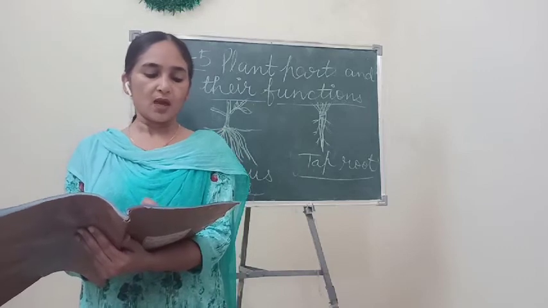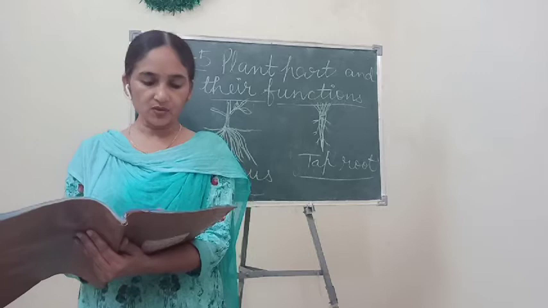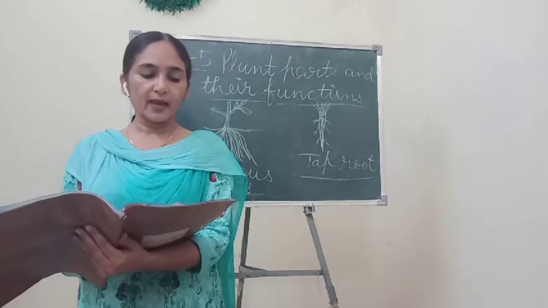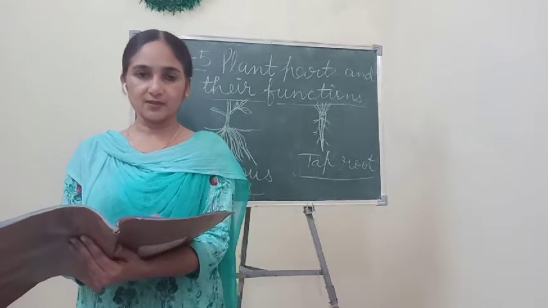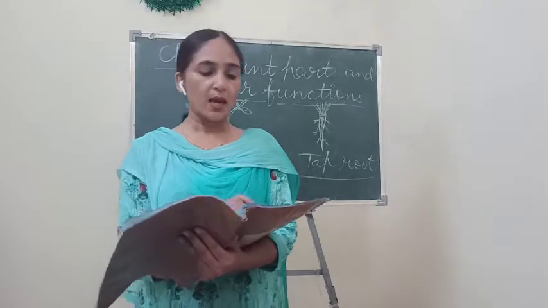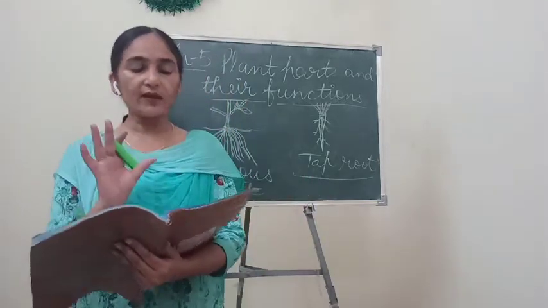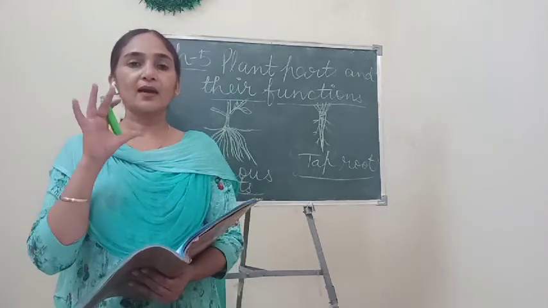Next sentence. All types of grasses have fibrous roots. Rice and wheat are also types of grasses and hence have fibrous roots. Means rice and wheat plants also come under the grass family.